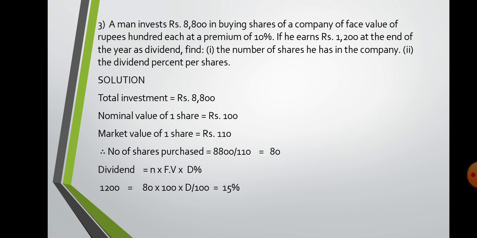Okay, now first we find out the number of shares. For number of shares, we know the formula: investment upon market value. So 8800 upon 110 is equal to 80. And dividend is N into FV into D%. We are actually supposed to find out dividend percent. D% is missing. So again, not changing the formula, using the same formula: dividend is equal to N into FV into D%. You get your solution.